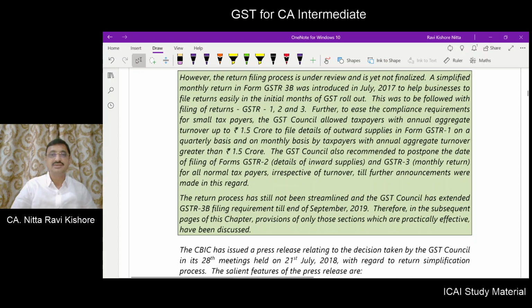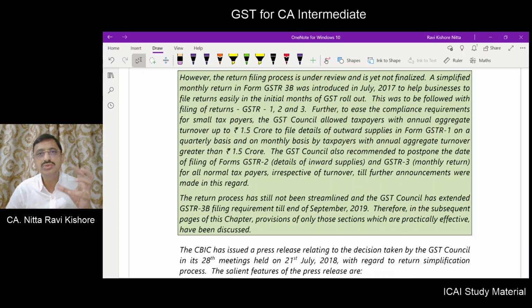Moving forward, actually the return filing process is provided in the law on one basis or procedure. However, in the initial days of implementation of GST, the return filing process was not enabled as envisaged in the law.